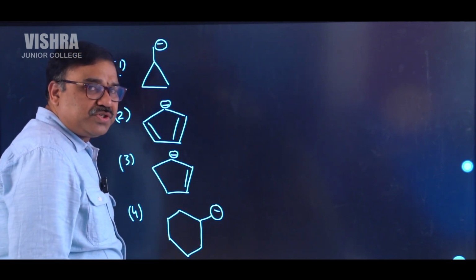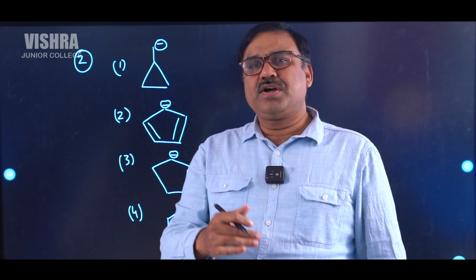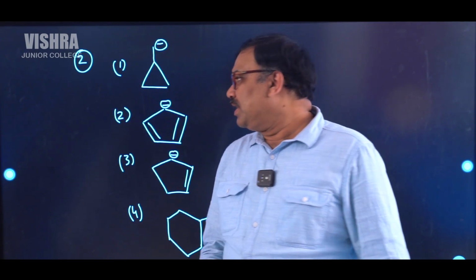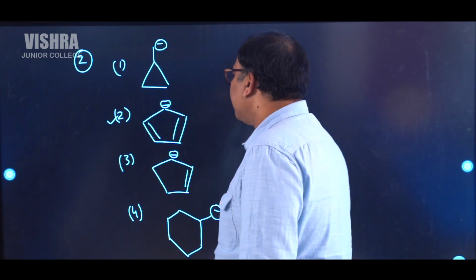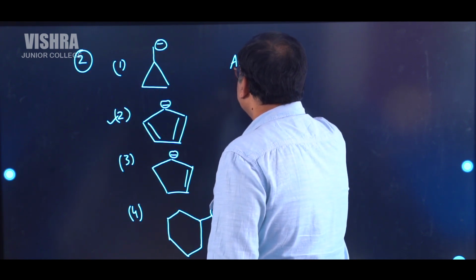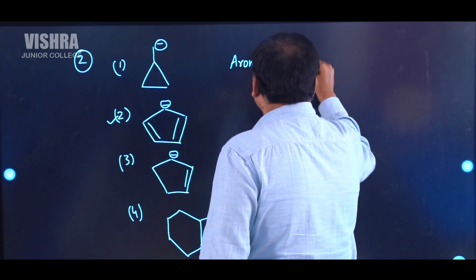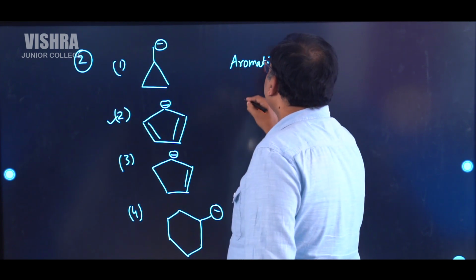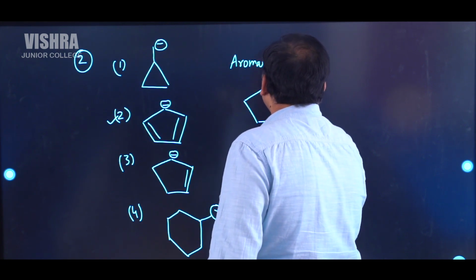So students, the most important thing that we have to tell here is aromatic compound. If there is an aromatic compound, that aromatic compound will be very much stable. Among these, one is most stable because it has aromatic nature. How does the aromatic nature come? Observe this structure, students.